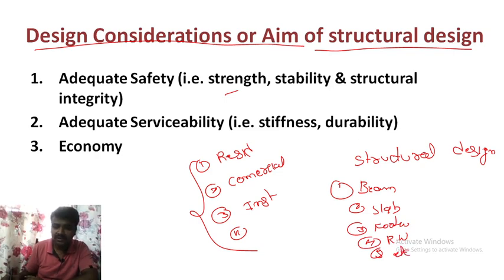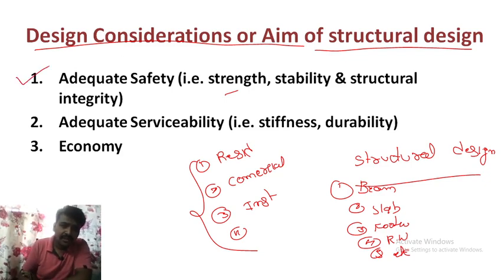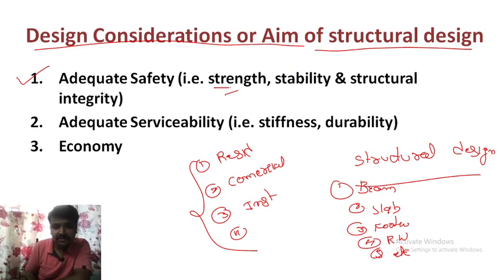So what is the structural design aim? The first point is adequate safety. First of all, you have to remember always, if you are designing, safety has to be considered first. What type of users are using it, and what type of safety are you giving, in terms of strength, stability and structural integrity.